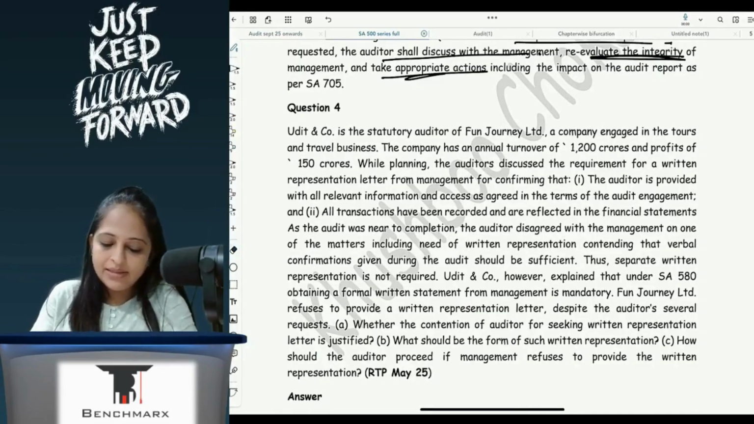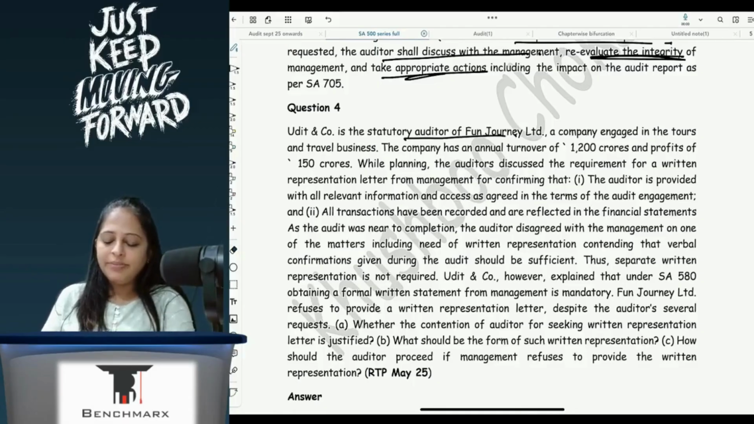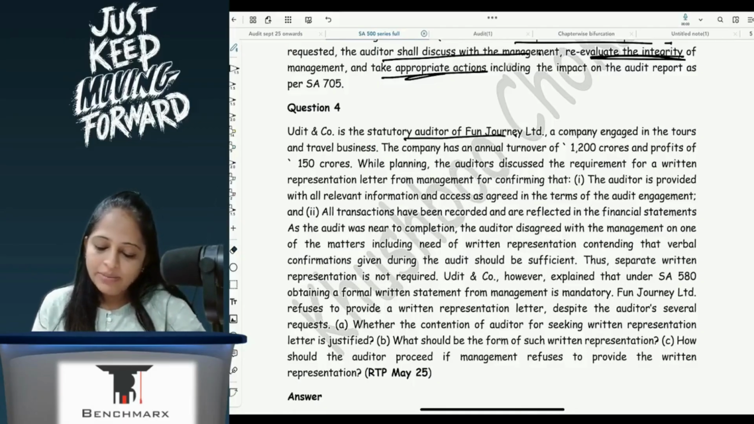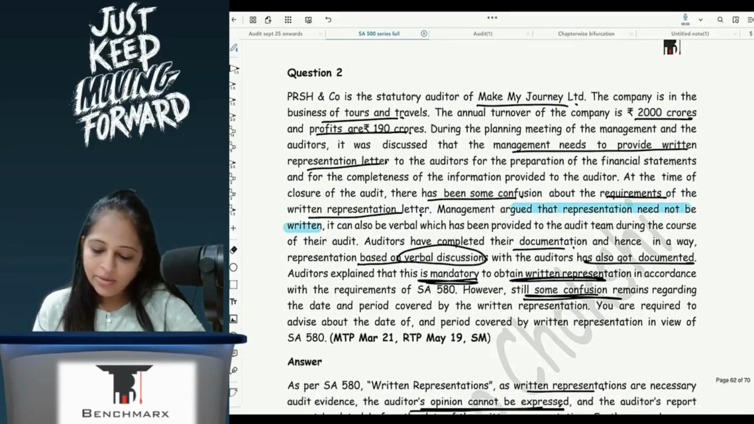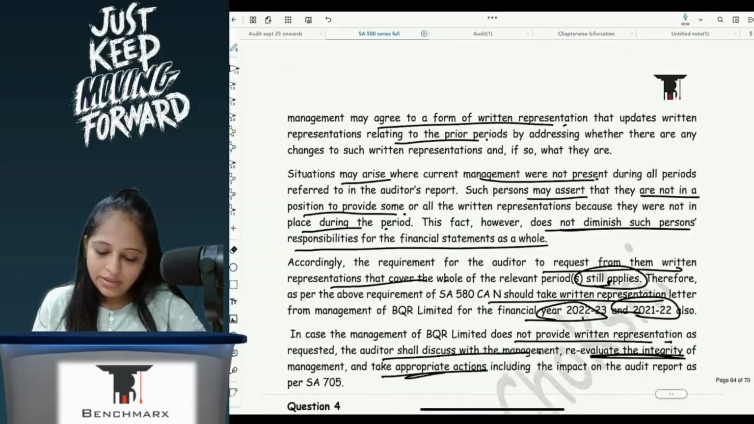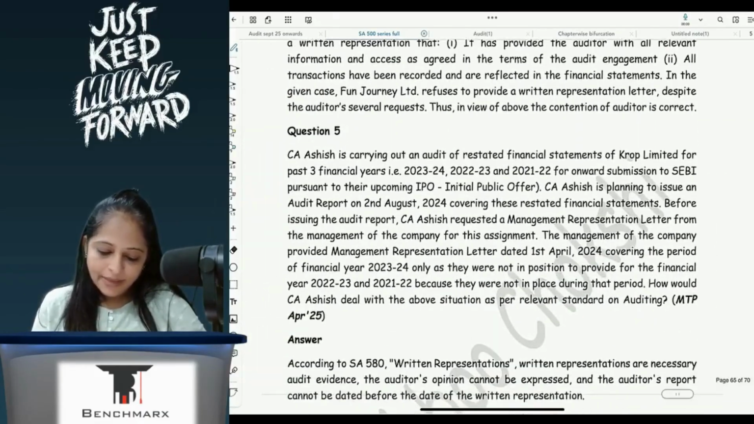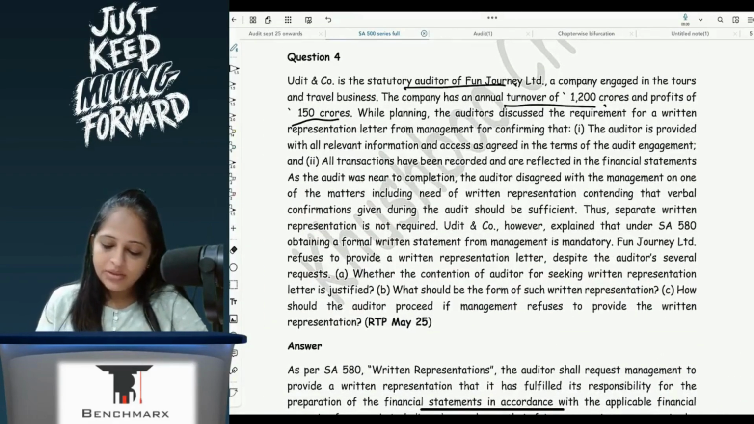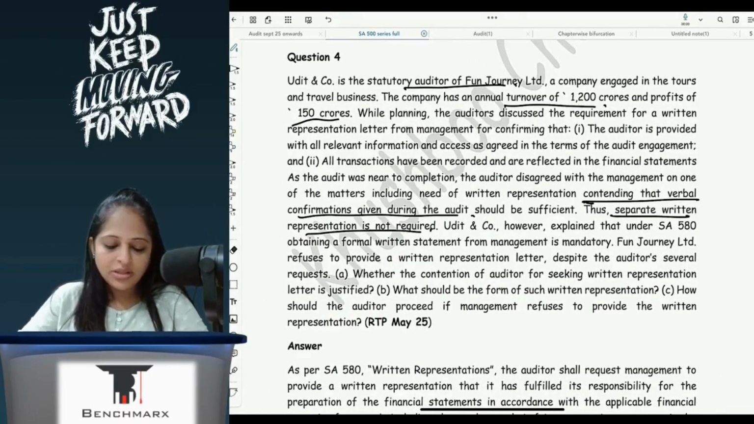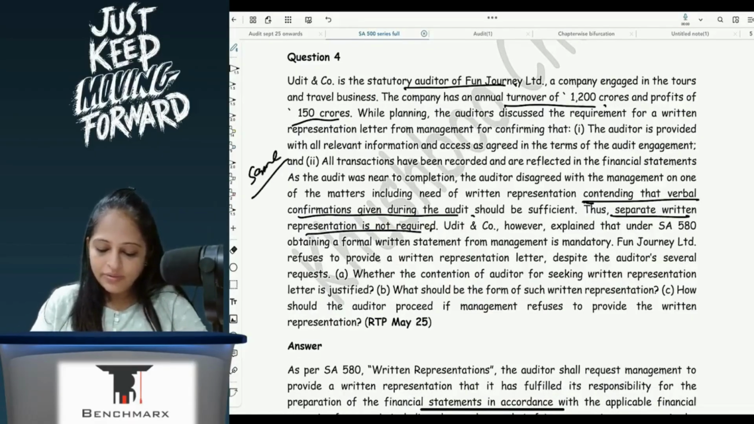CA Ashish is the statutory auditor of Fun Journey Limited, a company engaged in the tour and travel business. The company has an annual turnover of 1200 and profit of 150 crores. Is this same as this? Yeah, it's the same question. So we are not doing this one: verbal confirmations were given and separate representation is not required. So this is same. So we will skip this question.